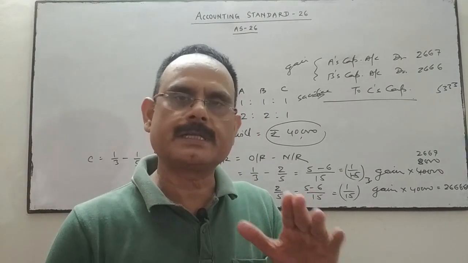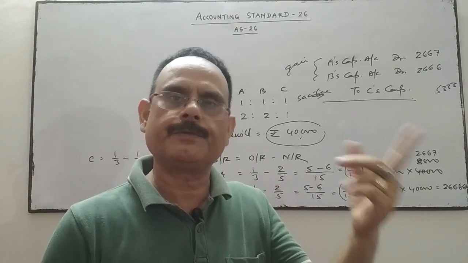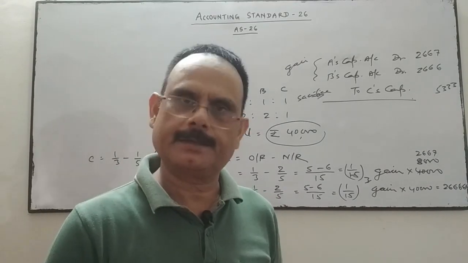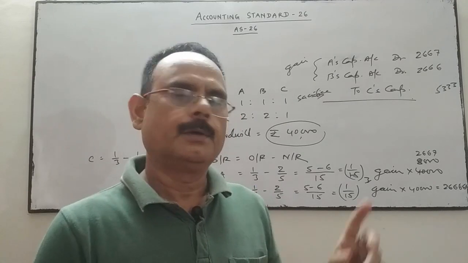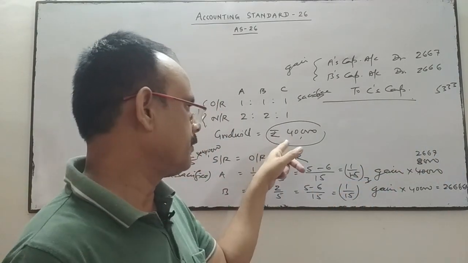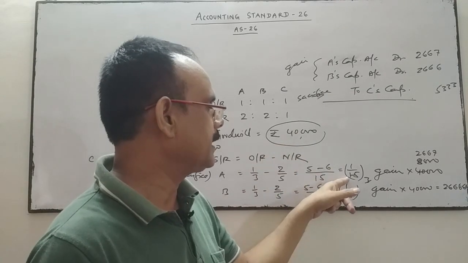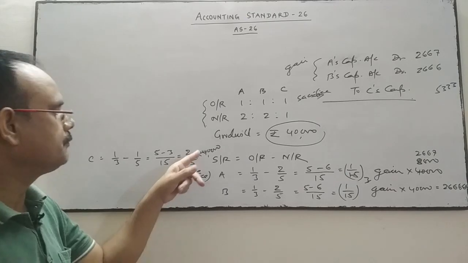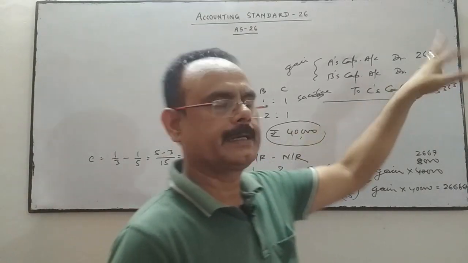The partner who is the gainer, their capital account will be debited, and the partner who has sacrificed, their capital account will be credited by multiplying the valuation of goodwill of 40,000 with the gaining or sacrificing ratio. This amount you will get.